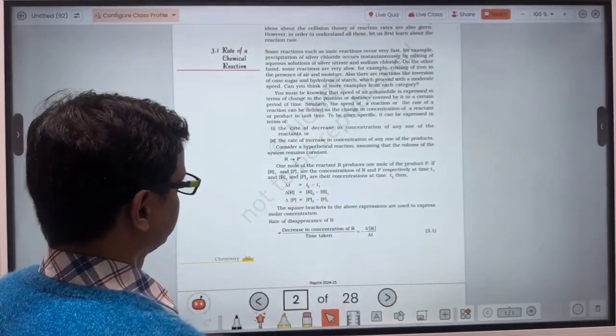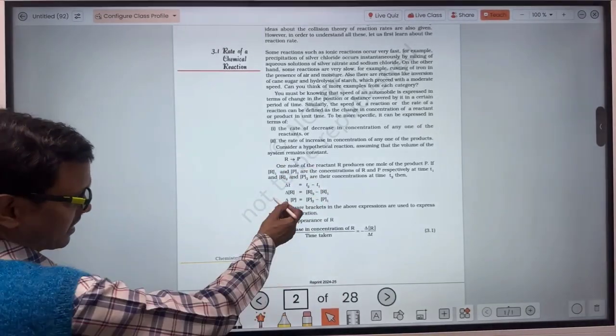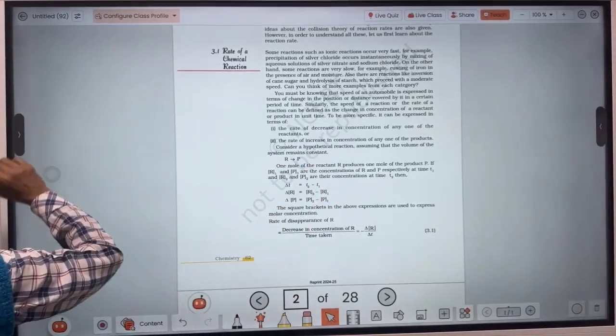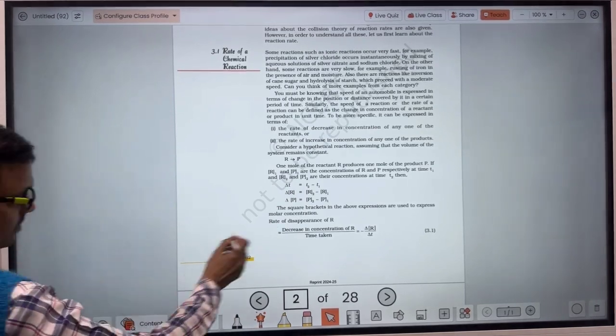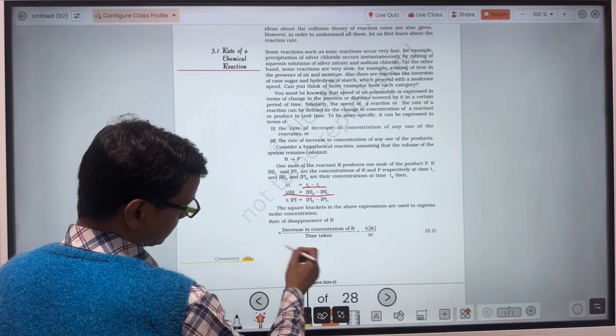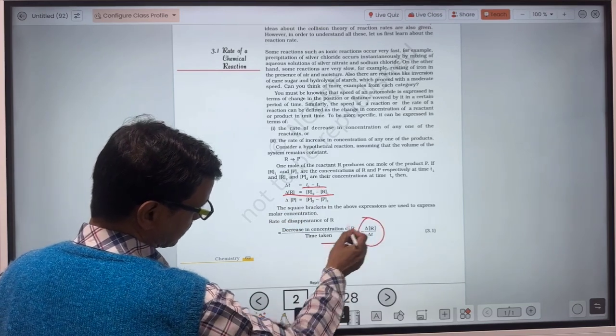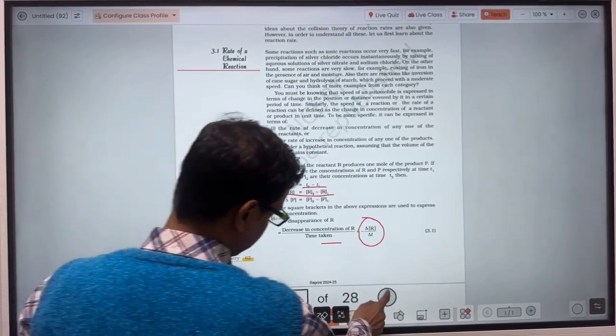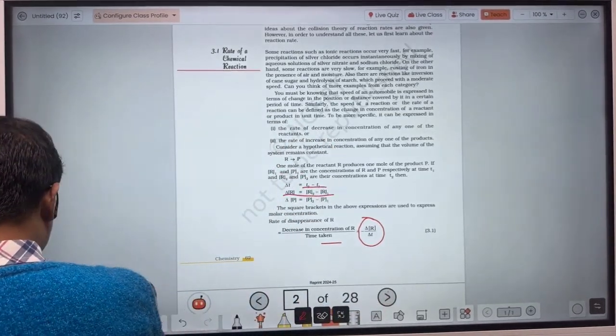There it is given that R has been converted into product. The change in concentration of reactant is final minus initial, over this time interval. So decrease in concentration of R upon time interval, about that we have already discussed.